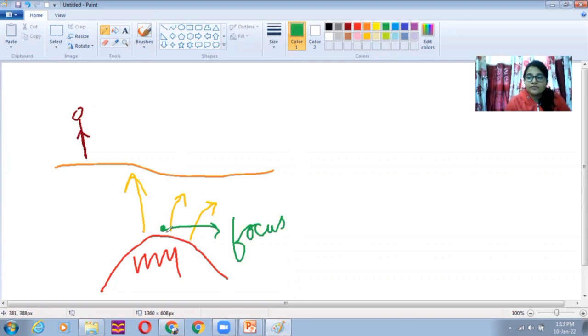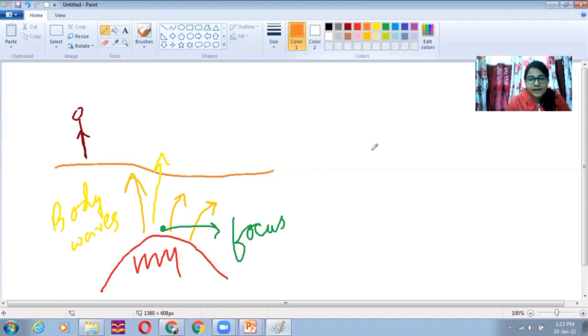So when it is originating from this particular point, the earthquake waves are being sent. I have drawn them with the help of the yellow color. The earthquake waves, or the seismic waves, are being sent. When these earthquake waves travel all along the interior of the earth and then reach the surface of the earth, we call these body waves.